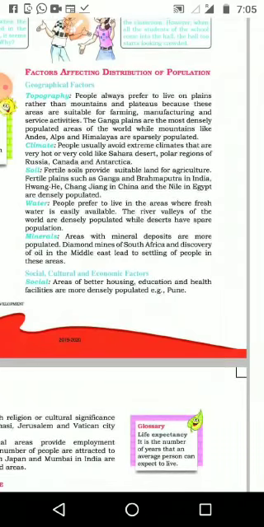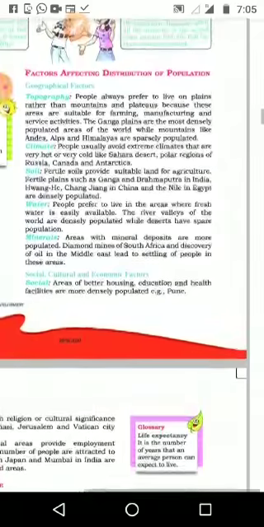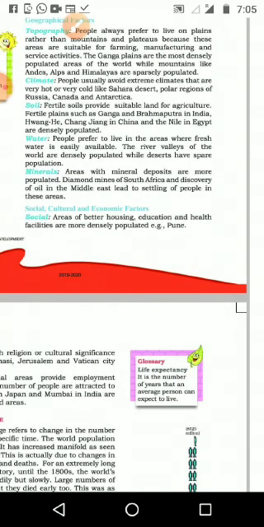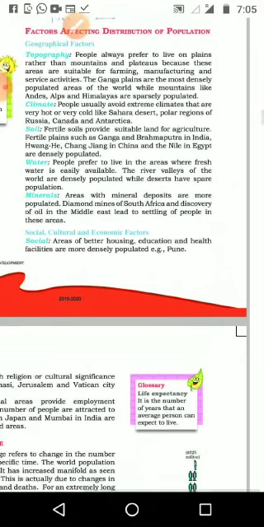Then next one is soil. Because we want to do cultivation, for that purpose we prefer good fertile soil areas. Fertile soil provides suitable land for agriculture. Fertile plains such as the Ganga and Brahmaputra in India, the Hwang He and Chang Jiang in China, and the Nile in Egypt are densely populated areas because of the presence of rivers, and we get fertile alluvial soil every year with the help of the water flow of the rivers. That's why we prefer to live near fertile land where we can do proper agriculture.